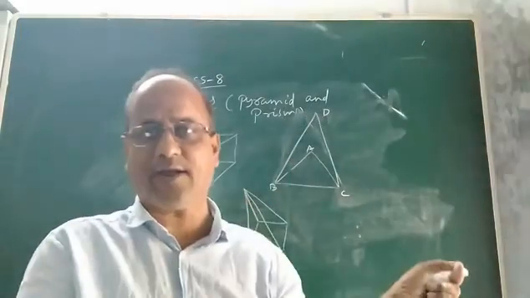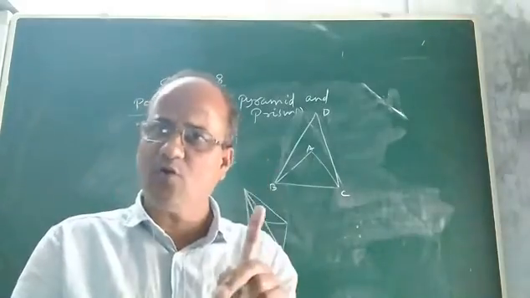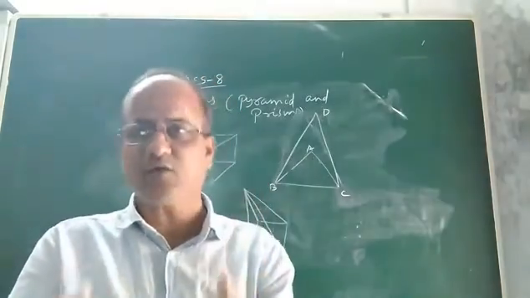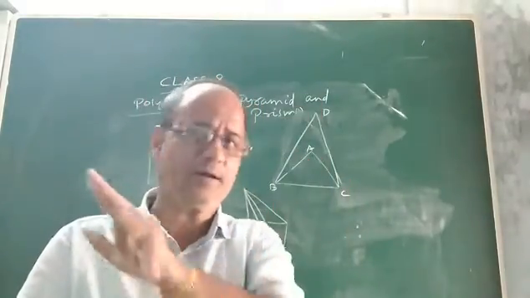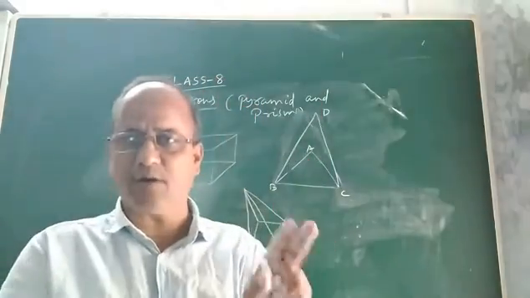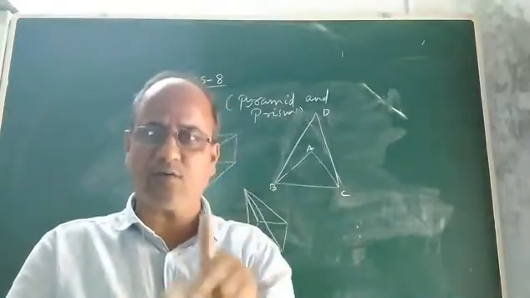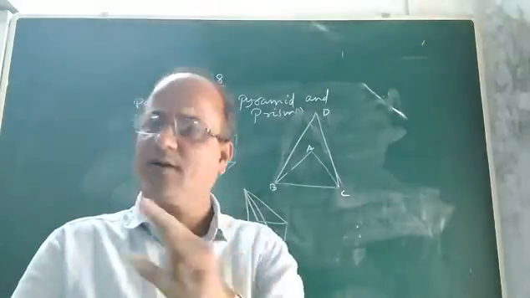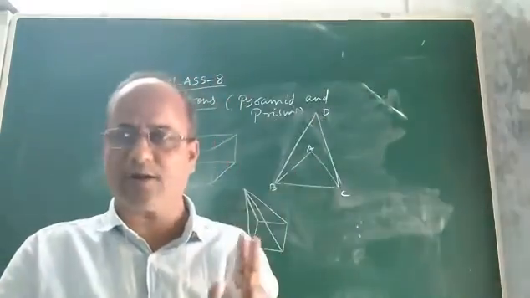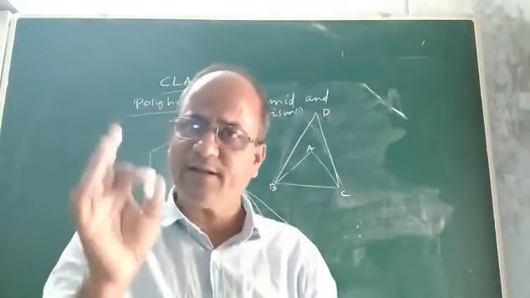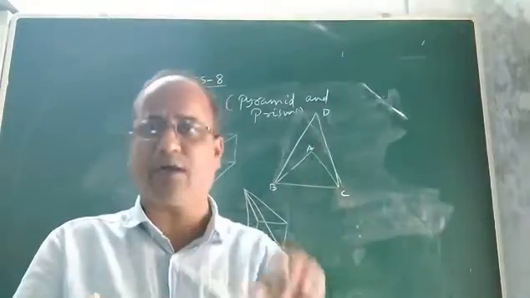I said a cuboid is not a regular polyhedron, but a cube is a regular polyhedron. Why? Because in a cube all the faces are squares. Square means regular polygon. But in a cuboid all the faces are rectangles, but those rectangles are not regular polygons, as all the sides are not equal. Even though the interior angle is the same 90 degrees, all sides are not of the same length in a rectangle. So a rectangle is not a regular polygon. So as I said, a cube is a regular polyhedron, but a cuboid is only a polyhedron, not a regular polyhedron.